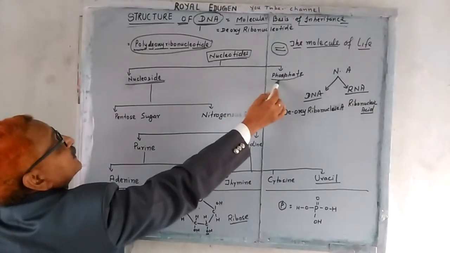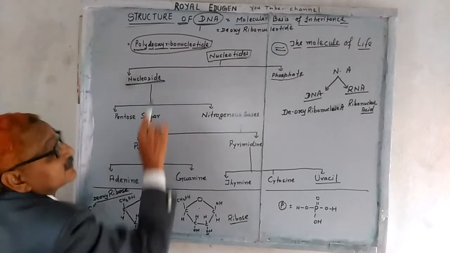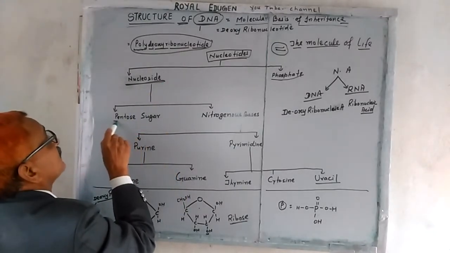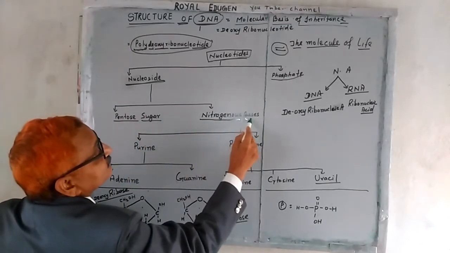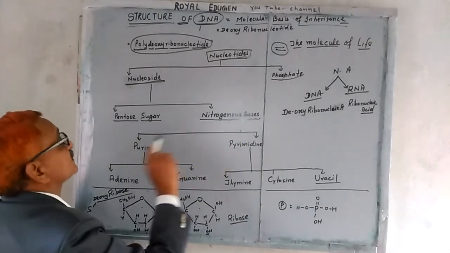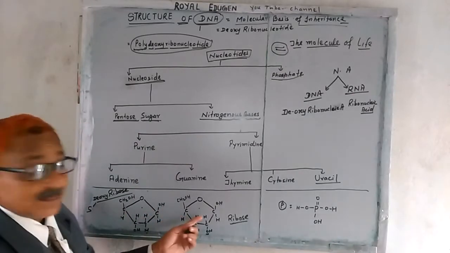So what is there in a nucleoside? Nucleoside is made up of pentose sugar and nitrogenous bases. Two types of nitrogenous bases are there. Pentose sugars, again, are of two types,